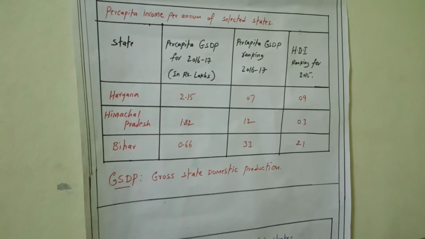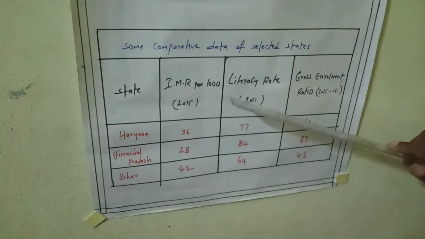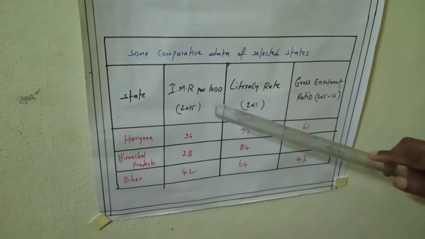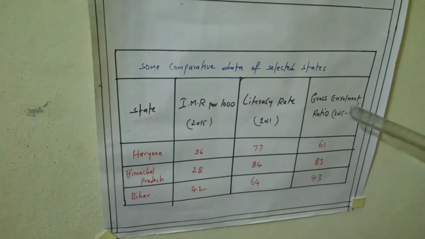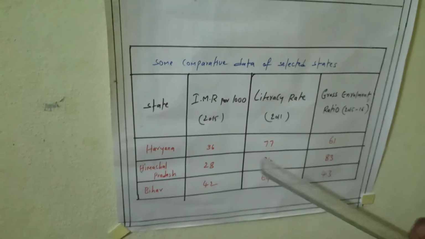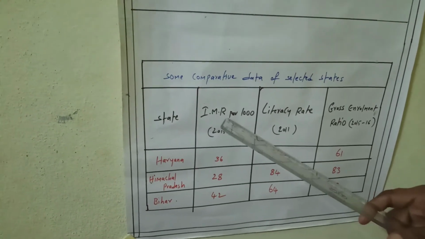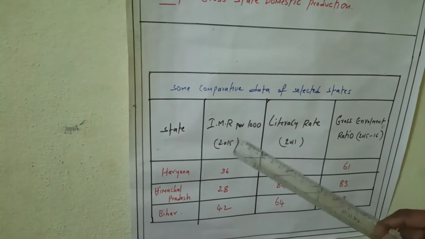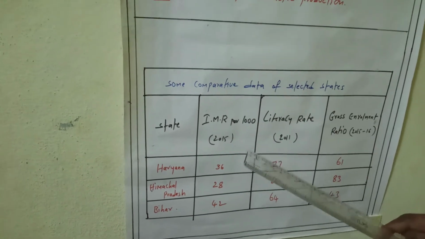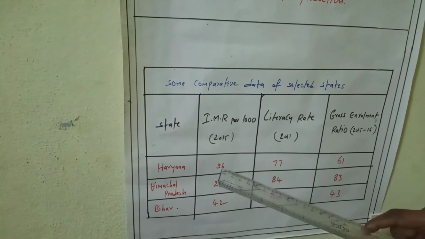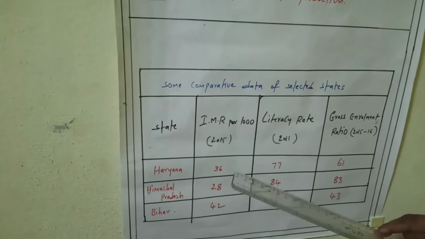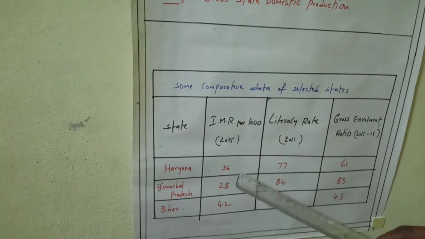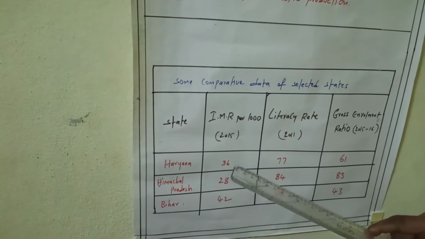If we see the second table, here there are some more indicators like IMR, literacy rate, and gross enrollment ratio. IMR, you know IMR. What is IMR? IMR means infant mortality rate. How many children die for every 1,000? In Haryana, because of fewer medical facilities, the number of children who die for every 1,000 is 36.